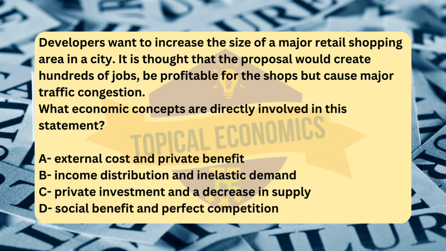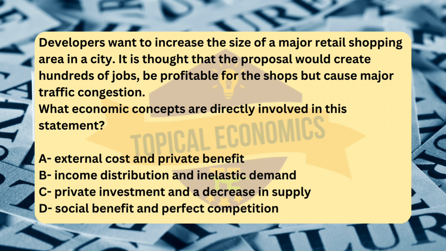Developers want to increase the size of a major retail shopping area in a city. It is thought that the proposal would create hundreds of jobs, be profitable for the shops, but cause major traffic congestion. What economic concepts are directly involved in this statement? A. External cost and private benefit. B. Income distribution and inelastic demand. C. Private investment and a decrease in supply. D. Social benefit and perfect competition. Reference, 2016 May-June version 1. The correct answer for this question is option A, external cost and private benefit.